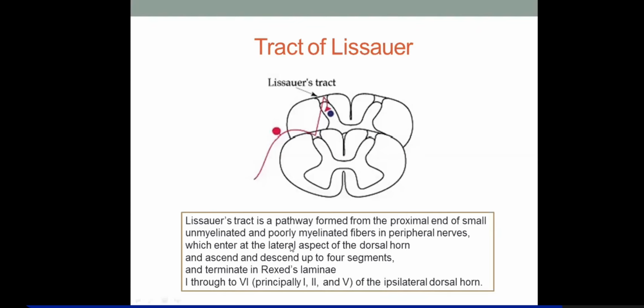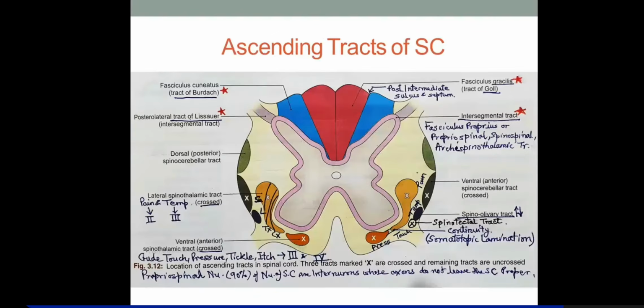It is actually the broader category is intersegmental tract. It is categorized in the same category of intersegmental tracts. Okay, just revision, or you can say just a look here. So these were all the ascending tracts.